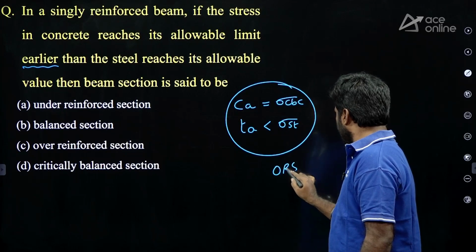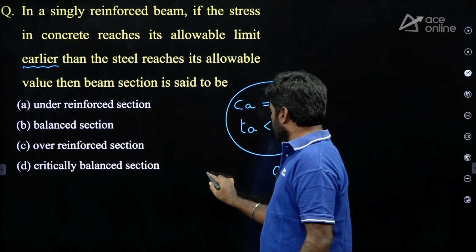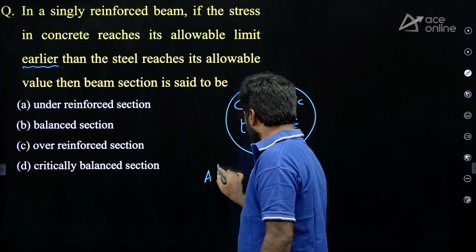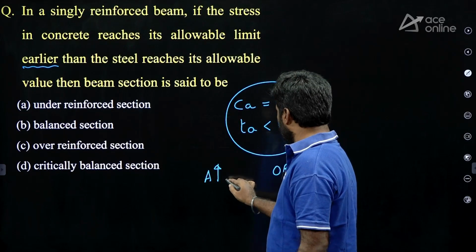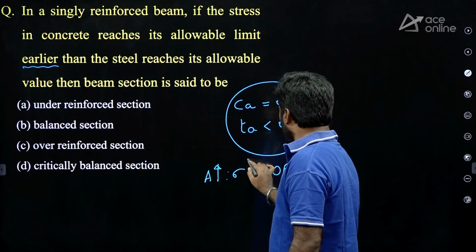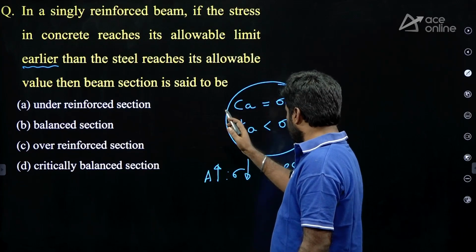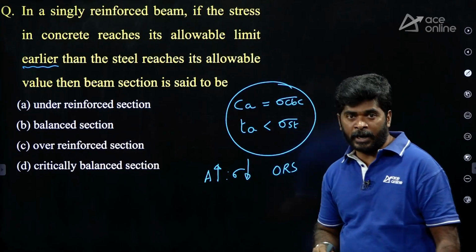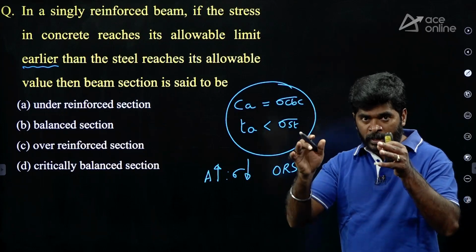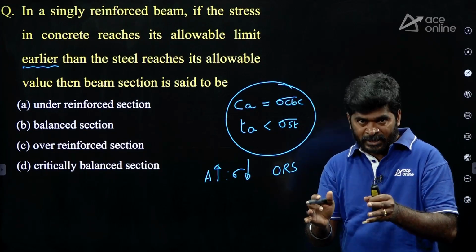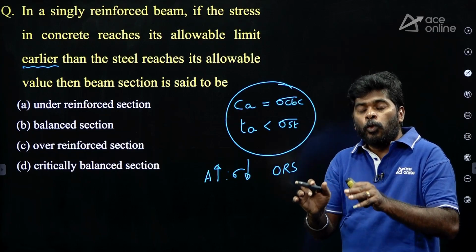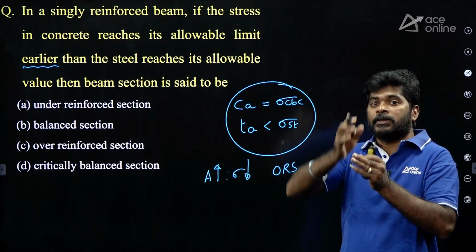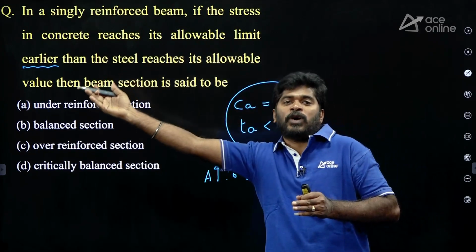How can you say? Actually, when the area of steel is more, stress in steel moves slowly and the stress in concrete moves at a faster rate.